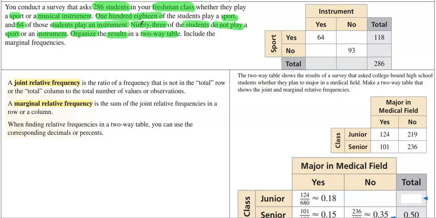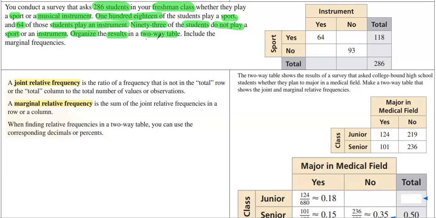Now notice it also says that there are 118 who play a sport. So that's a marginal frequency, the 118. That's all of the yes sports people together. The 64 is a joint frequency only for the people who both play an instrument and a sport. Next sentence, 93 of the students do not play a sport or an instrument. So that means no and no, 93.